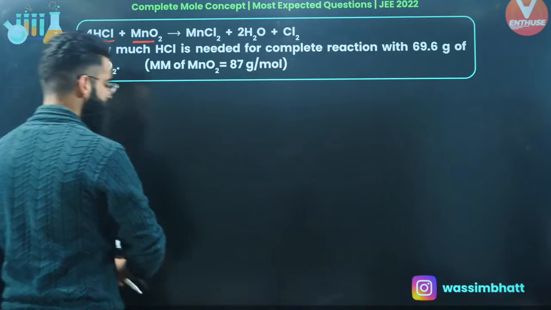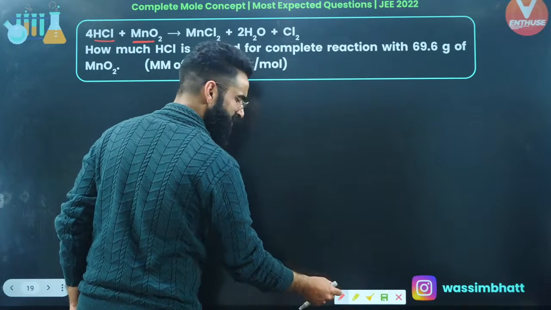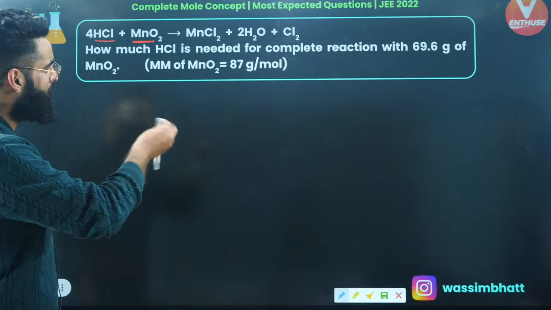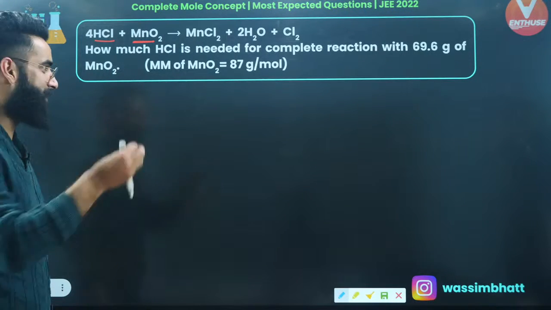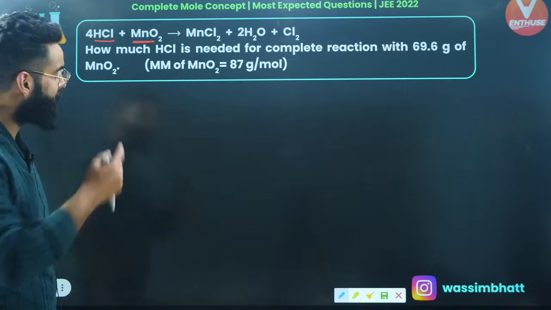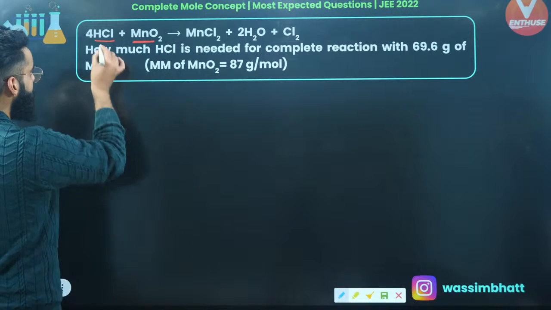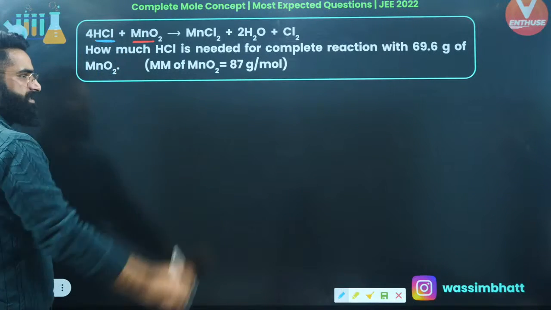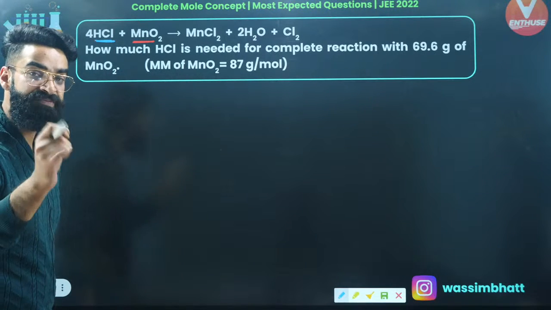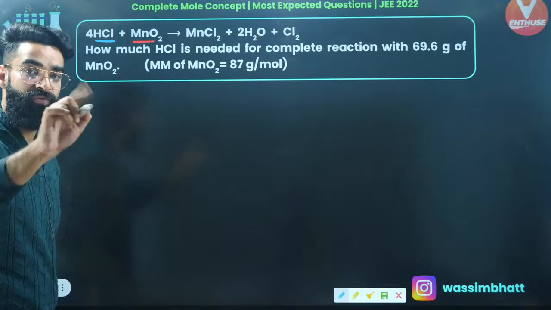Well, there are many ways by means of which you can solve this question. You can use mole method, you can use mass method. I'll be using mass method in this particular question because solving it with the mass method is going to take less time, right? Let's see. If I ask you what is the molar mass of HCl, it is going to be 36.5 grams, right? 36.5 grams is basically the mass of 1 mole of HCl.